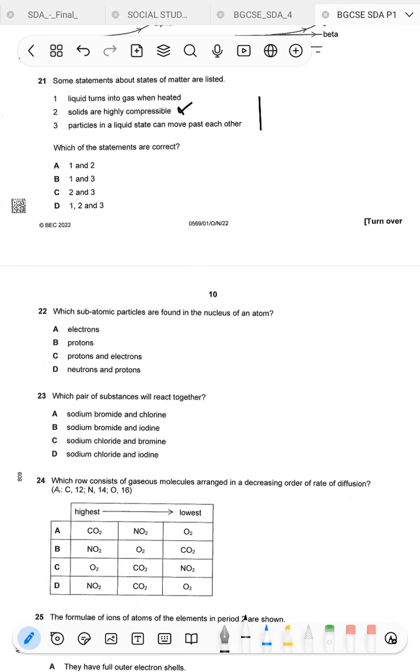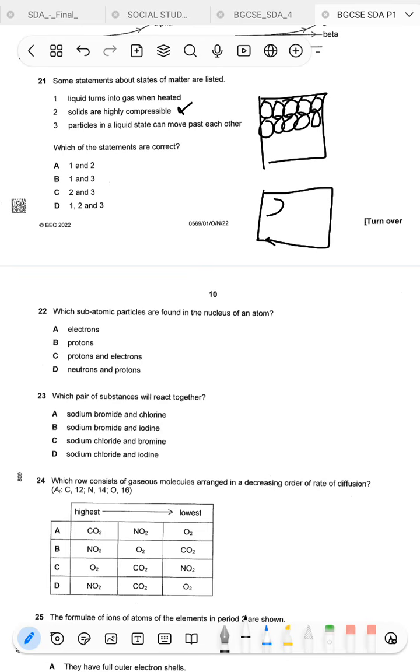Since remember in a solid state you have particle arrangement like this. Now to be able to compress a piece of matter, you would need for the particles of that particular substance to have what? Spaces in between. So remember, compression is just taking away the free space between those particles and physically bringing them closer to each other. So solids are already, the particles are already close to each other, so there's no space that we can take away.